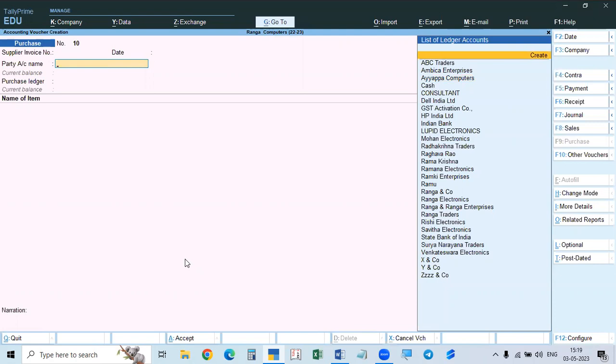For negative cash, it will show a warning, isn't it? Negative stock, it will show a warning. Similarly, if the supplier invoice number exceeds 16 digits, it will show a warning.